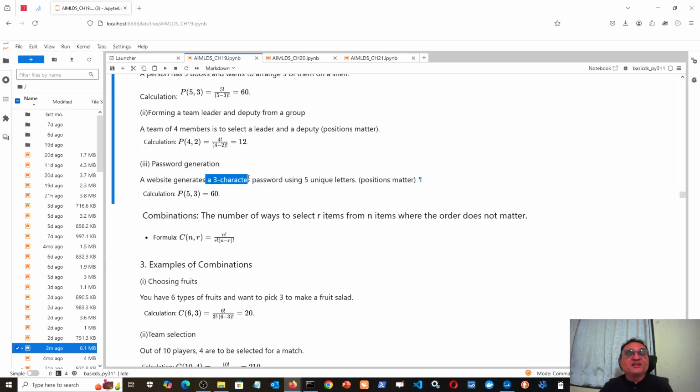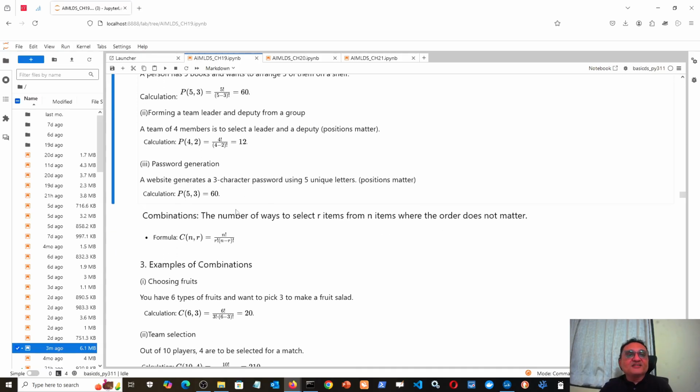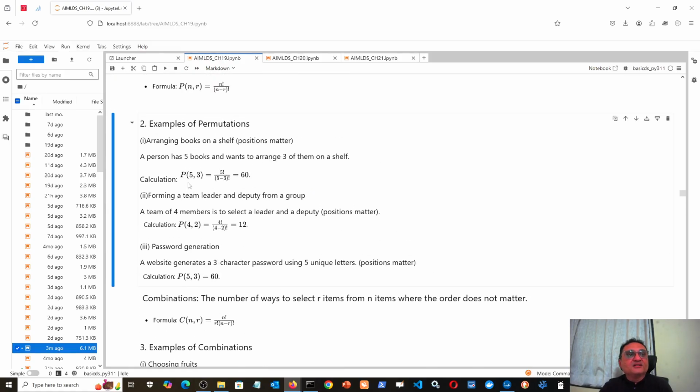Then if you want to create a 3-letter password using 5 unique letters, so positions matter. Then 5 permutations 3, that is, 5P3, which we have calculated here. So 5 factorial upon (5 minus 3) factorial, or 5 multiplied by 4 multiplied by 3 multiplied by 2 factorial, divided by 2 factorial in the denominator. So in the numerator what remains is 5 multiplied by 4 multiplied by 3, that is 20 multiplied by 3, that is 60. Now this gives me the number of permutations.